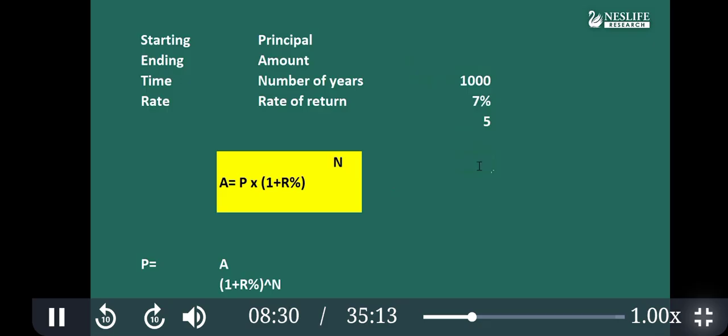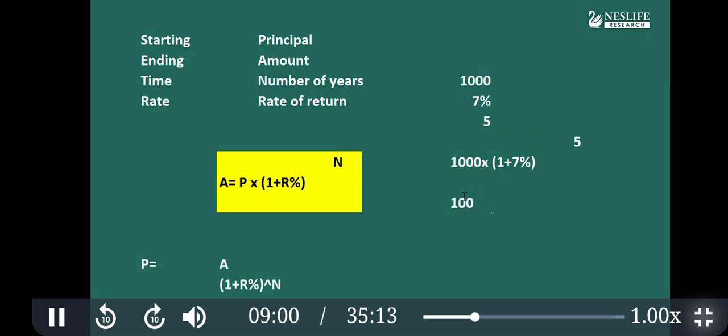I'll write 1,000 multiplied by... You can calculate this on Excel directly, or ChatGPT or Google, but this is just for basic understanding. So 1 plus the return percent, which is 7%, and the power is raised to 5 here.